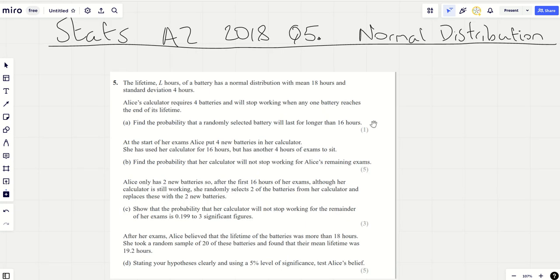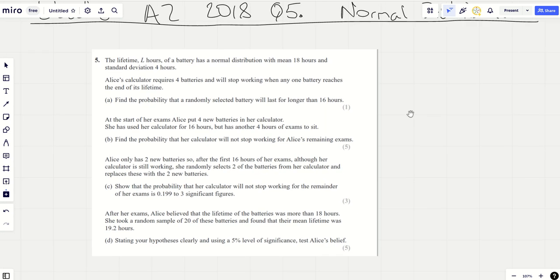So this is question 5 from 2018. We've got batteries. Now, I remember my students came out of this exam and said the normal distribution question was so hard, and I think they're right. It is a difficult question. So let's have a look.